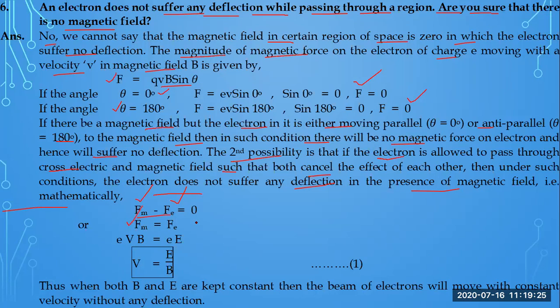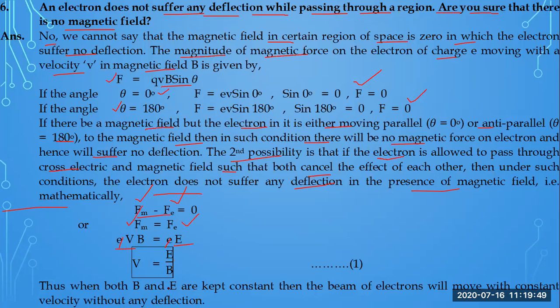So the magnetic force acting will be equal to the electrostatic force. This is the magnetic force and this is the electrostatic force. When this charged particle is moving inside the magnetic field, this is the force acting. And when this charged particle moves in the electric intensity, this is the electric force acting. So this e is cancelled with this e, and this v is equal to E over B.